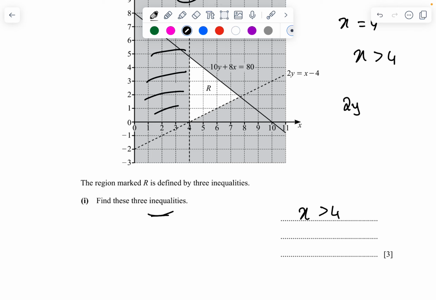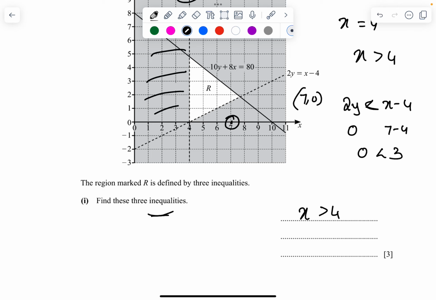Now for this equation, 2y and x minus 4. If I take any one point over here, 7 comma 0, I take the point 7 comma 0: 7 minus 4, 0 is less than 3. So 0 is less than 3 is the wanted region, but I want the unwanted region. Therefore 2y is greater than x minus 4.